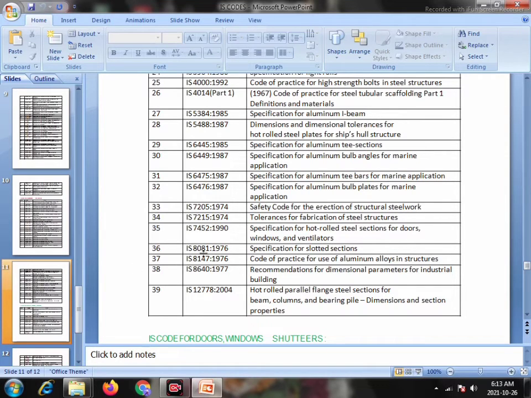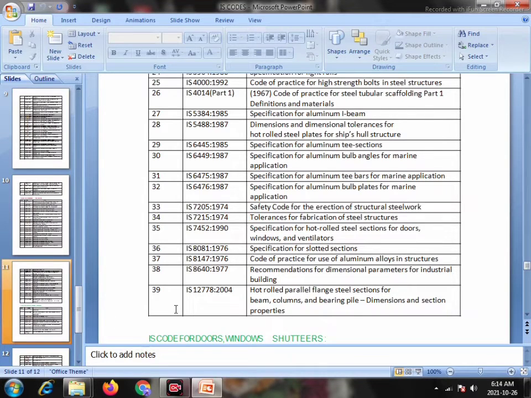36. IS 8081 1976, specification of slotted section. 37. IS 8147 1976, code of practice for use of aluminium alloys in structure. Serial number 38. IS 8640 1977, recommendation of dimensional parameters for industrial buildings.